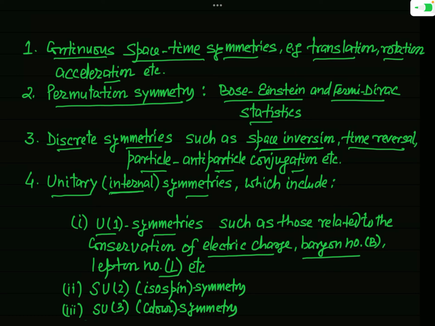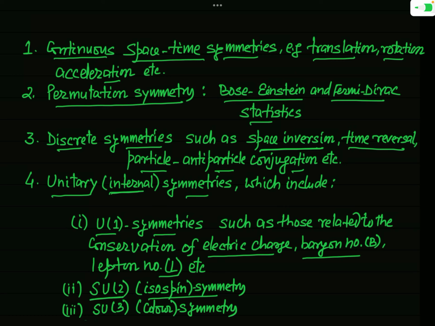The next type of unitary symmetry is SU2 isospin symmetry, and this is not of universal validity. We will see later on. I am just giving you information about the different types of symmetry here, but in the forthcoming lecture we will discuss these symmetries in great detail. We will study this SU2 symmetry in very detail in the forthcoming lecture.